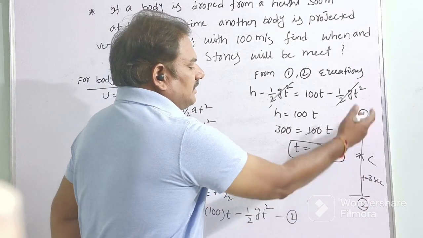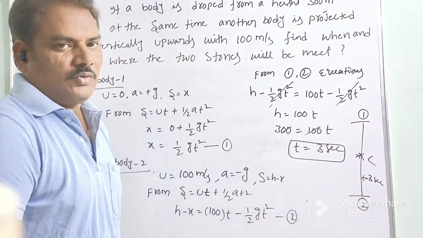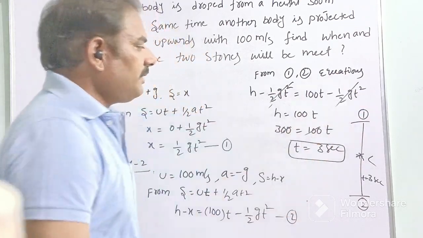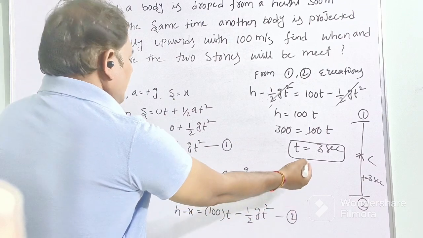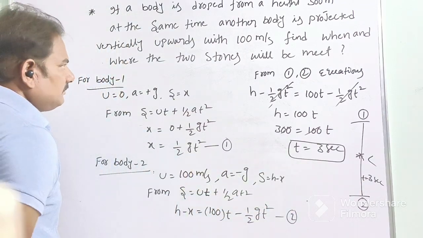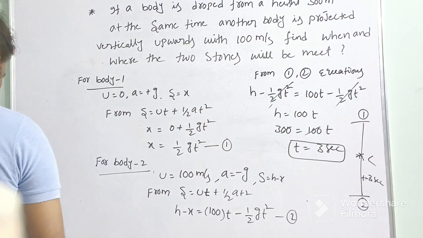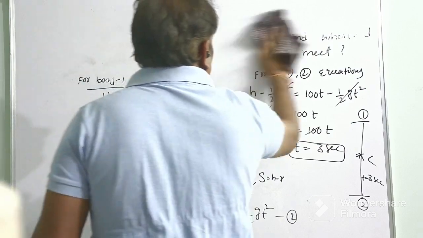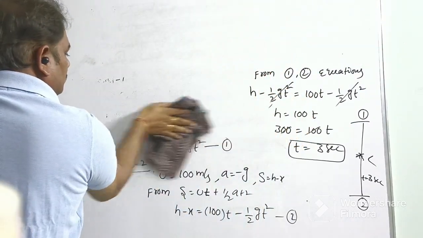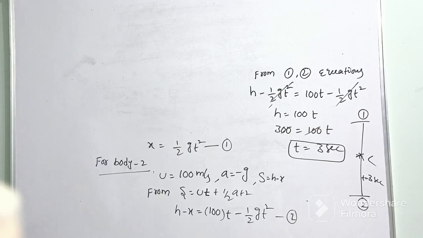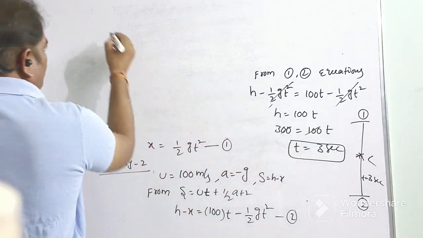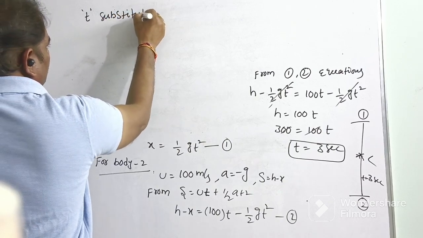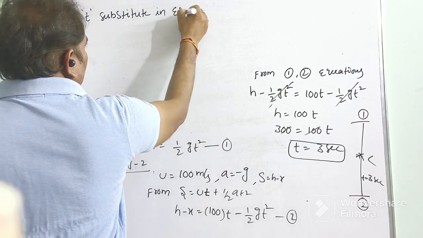But at what distance do they meet? What is the distance covered by the first body and what is the distance covered by the second body? Now substitute the t value in equation 1.